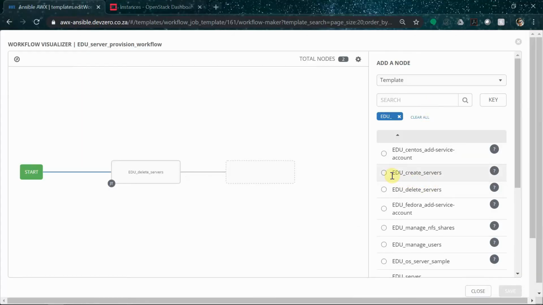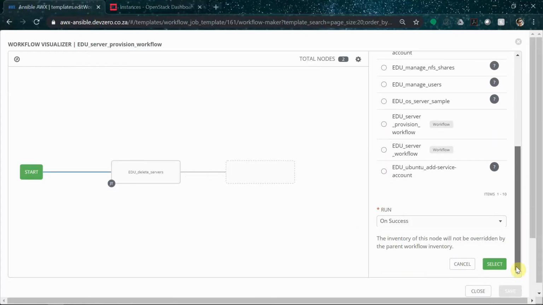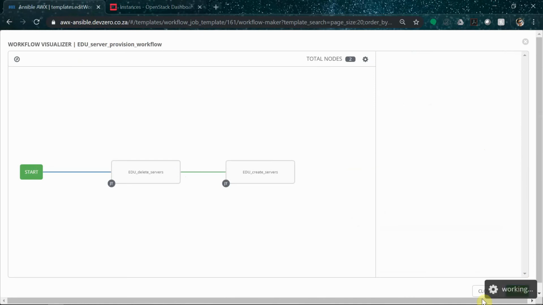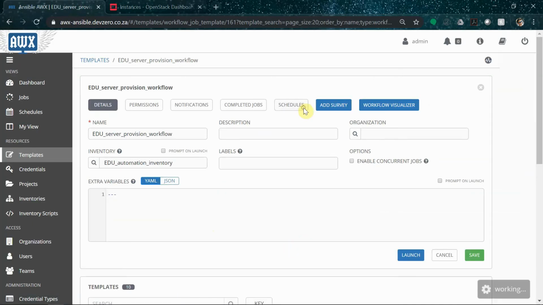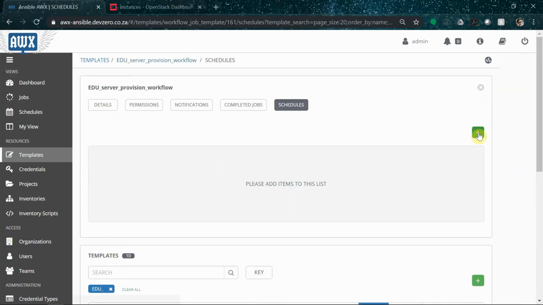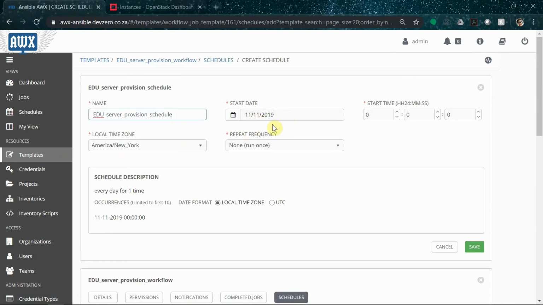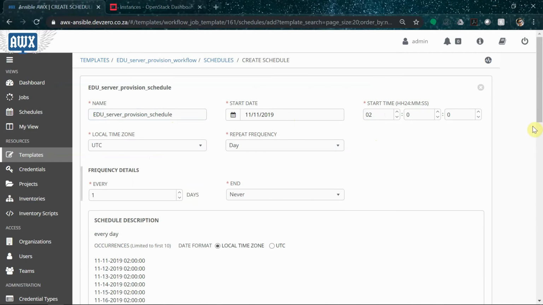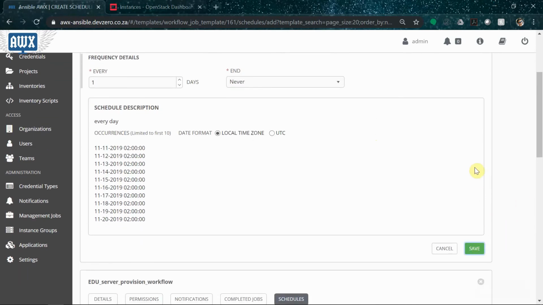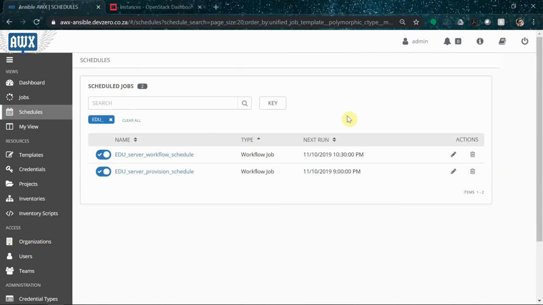So in the background, I've gone ahead and created another workflow which deletes and recreates all the servers. And now all that's left to do is schedule the 2 workflows, which will run every day at 9 p.m. while I watch Netflix. So in the morning when I wake up, I can just make sure that everything ran successfully the night before, and this way I'll know that I'm ready to teach that day's class.